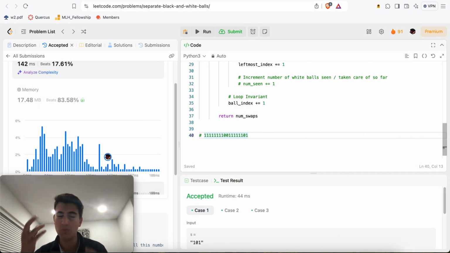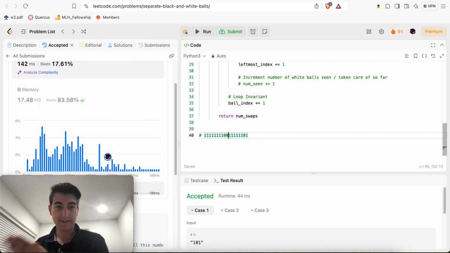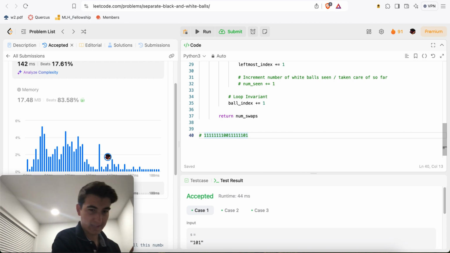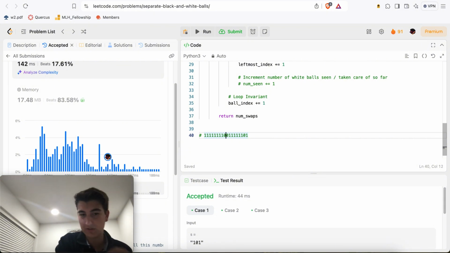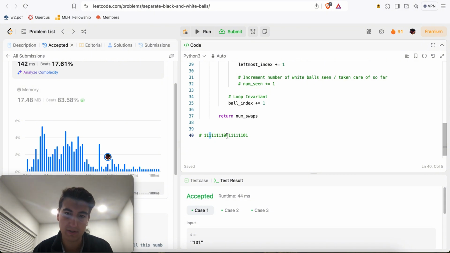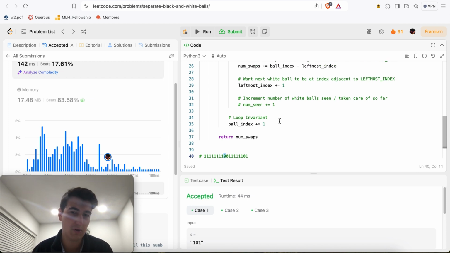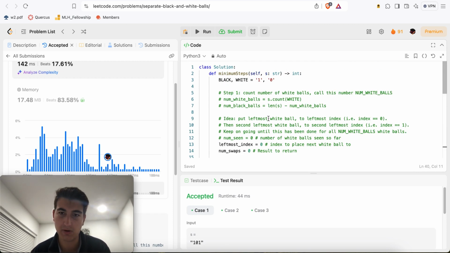So you might as well take whatever is the leftmost 0 and bring that to the leftmost index, because all the zeros have to be to the left. Why take this guy and put it at the leftmost index, and then this guy at the third index? Why not just put this 0 at the leftmost index? It'll probably be the same, but you'd have to know however many white balls are at the beginning, which we could do like we did here at the beginning, but that's not too useful.